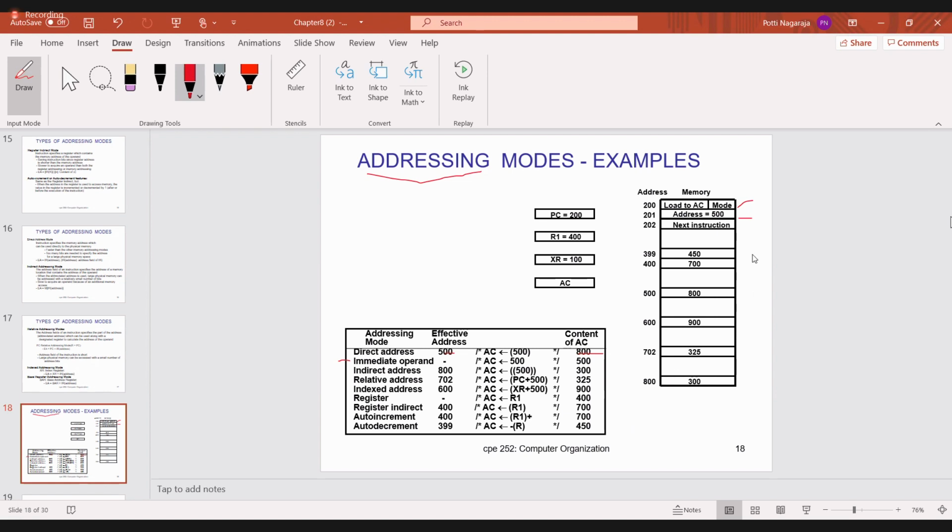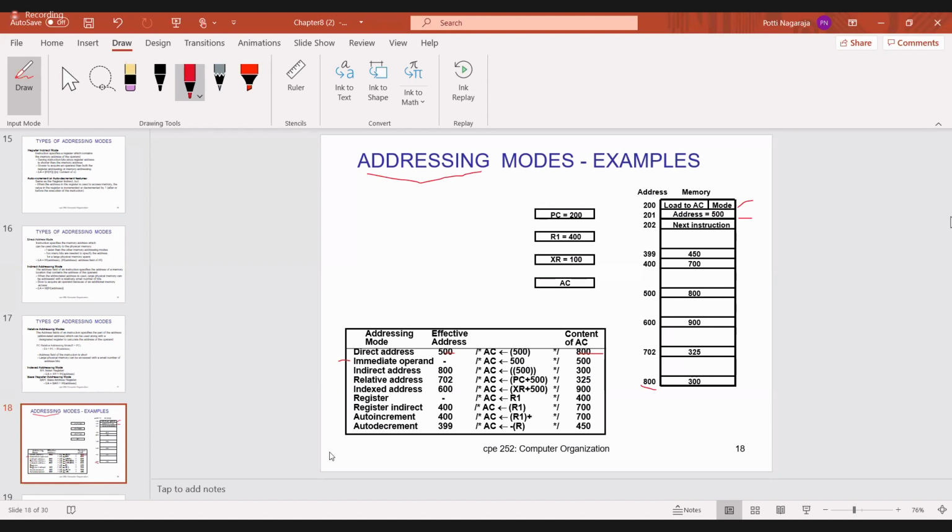Whenever mode is 1, it is called the indirect addressing mode. Indirect addressing mode means this address contains the address of the address. 500 contains the effective address. 800 is the effective address where the operand is present, and the content there is 300. So in the accumulator I have to transfer 300.